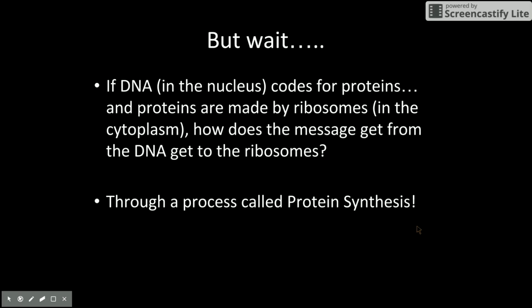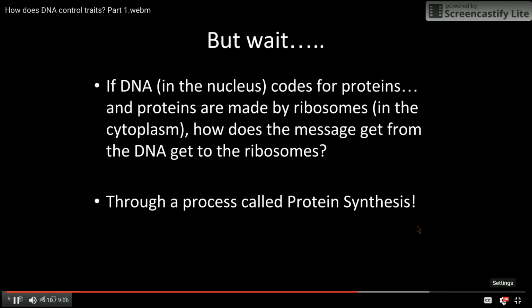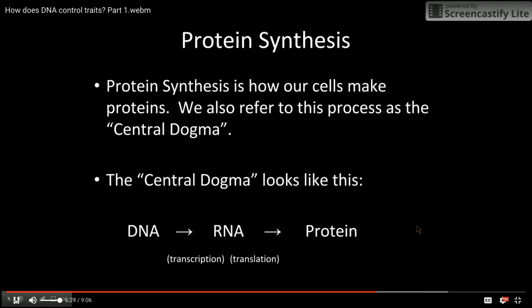Well, there's actually a process that takes place, and this process is called protein synthesis, which helps the code from the DNA be transcribed and translated, and we'll talk about what that means in a minute, into the ribosomes, which are in the cytoplasm, so that they can make the proteins. So I know that was a lot to take in, but let's break it down. So we have this process called protein synthesis. You know that synthesis means to make. How do we make proteins? Well, it starts with our DNA and ends up in the ribosome.